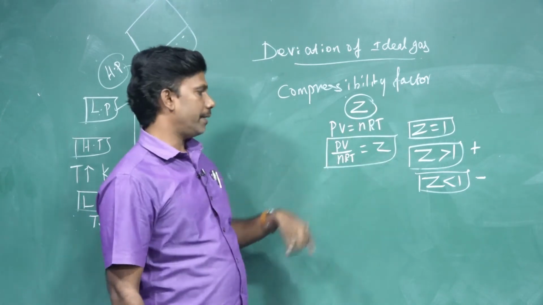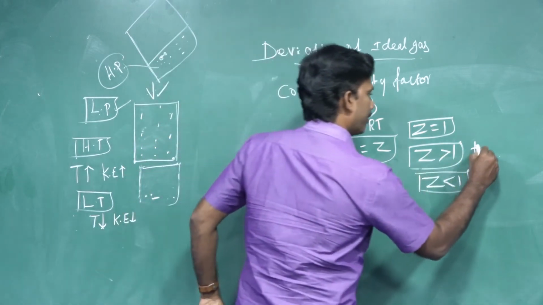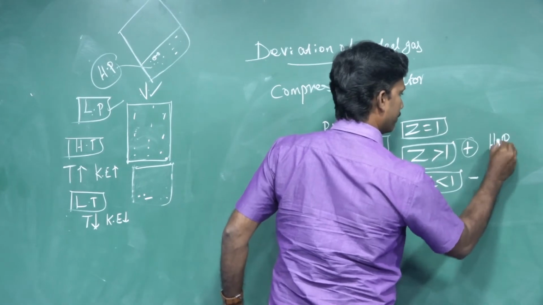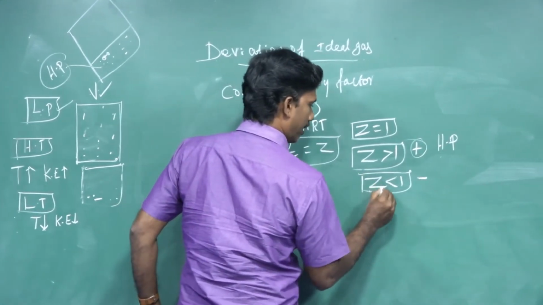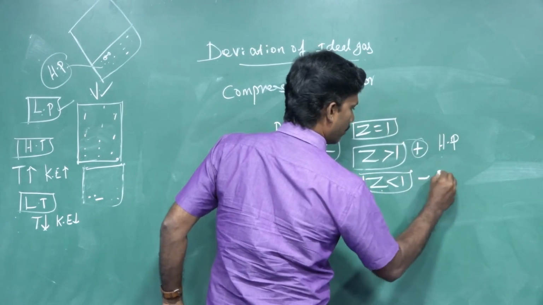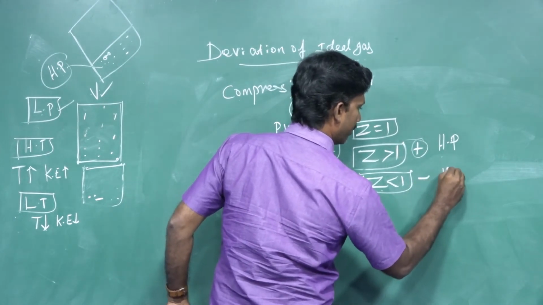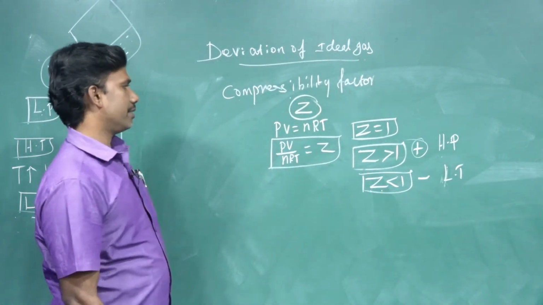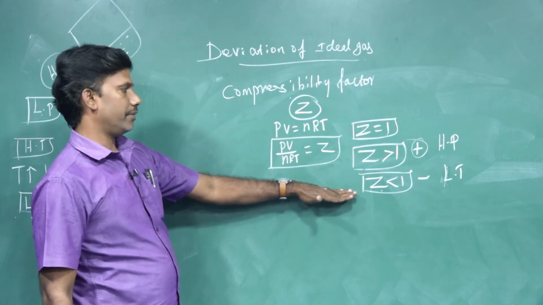Then at a positive deviation, what happens to the pressure? Pressure will be high. Likewise, at a negative deviation, you will have a low temperature. Pressure variation, temperature variation is there. That is the Z value.